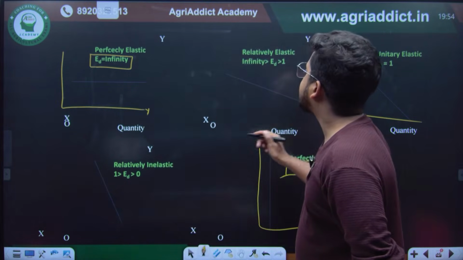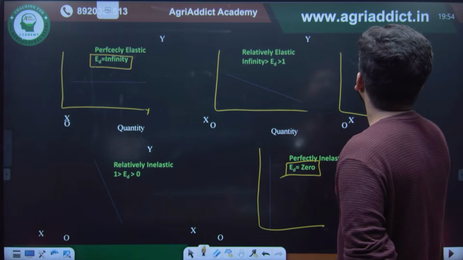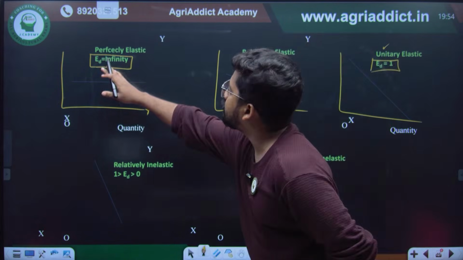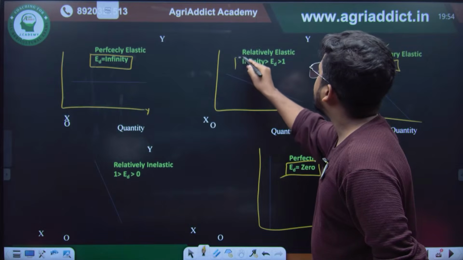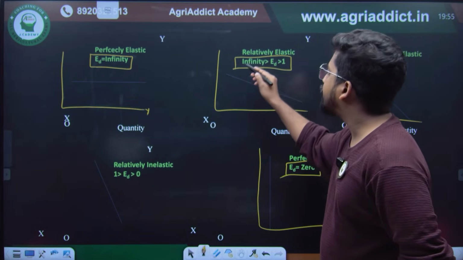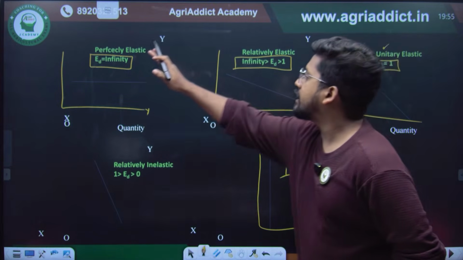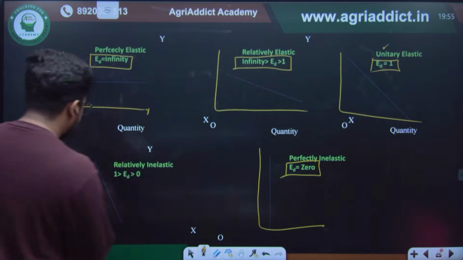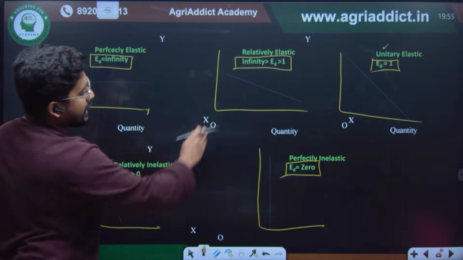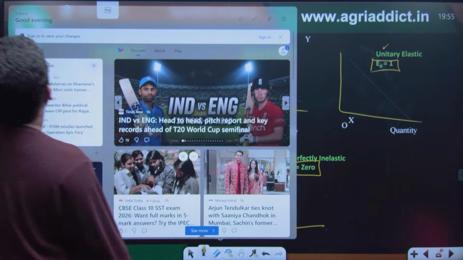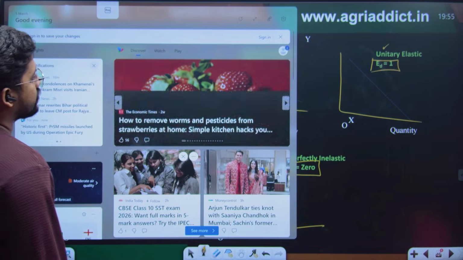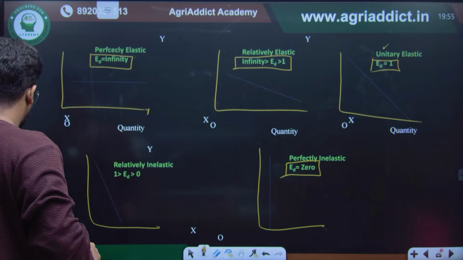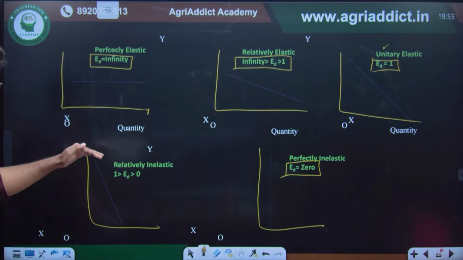Then there come the relatively elastic and relatively inelastic. Here the elasticity of demand was 1, as the name suggests, unitary elastic. Relatively elastic comes between perfectly elastic and unitary elastic, so it will have a range between infinity and 1. It will be greater than 1 but less than infinity, and the demand curve will be much flatter here. At the same time, the relatively inelastic curve is actually having a steeper curve, right? If you check, it was having a flatter curve, but right now we have a steeper curve.